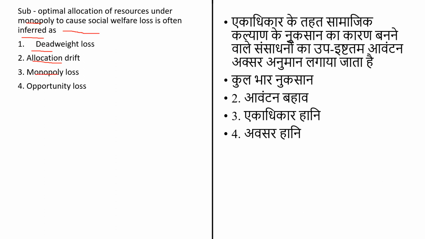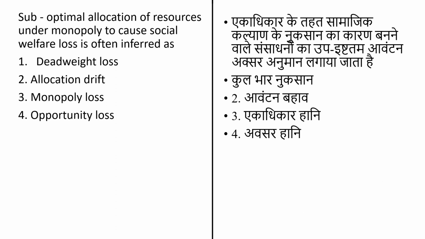The monopoly pricing creates the deadweight loss because the firm forgoes the transaction with the consumers. And the last option is opportunity loss. The value of a loss, chance or a potential profit that was not realized because a course of action was taken that did not permit the investor to obtain that profit. The actual or accepted cost of following one course of action measured relative to the most attractive alternative. And the answer for this question is option number 1, that is deadweight loss.